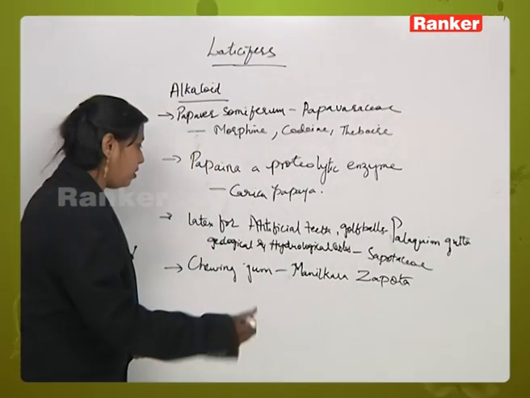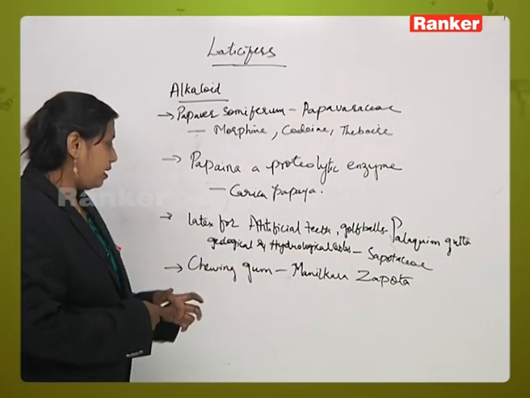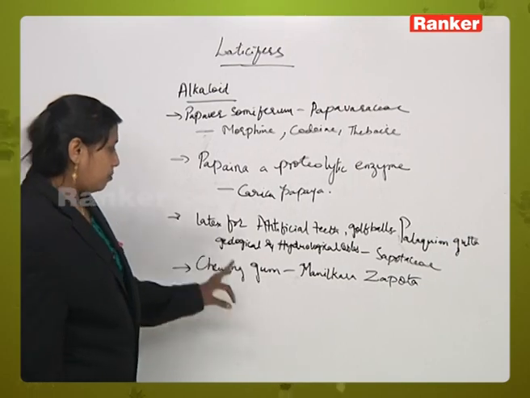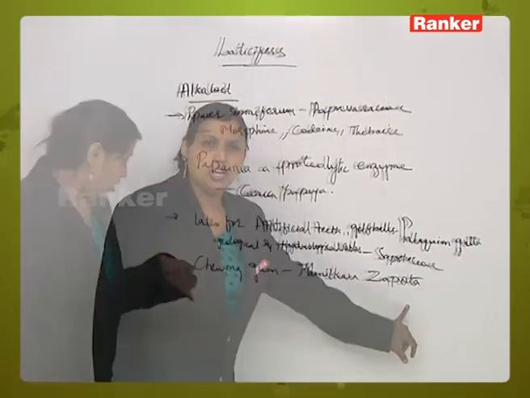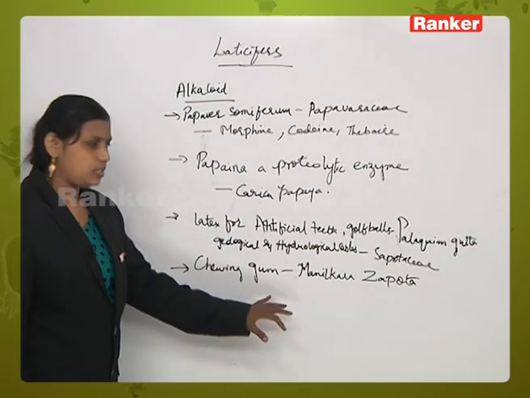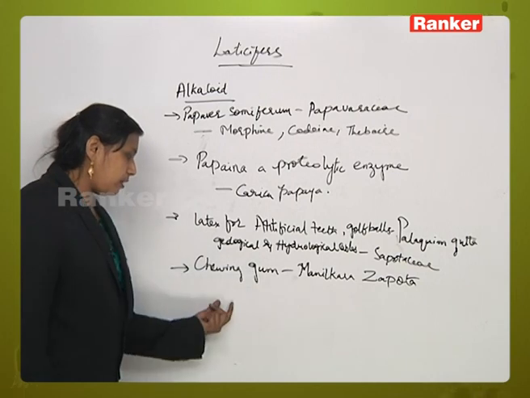In a similar way, one more we have is chewing gum, which we normally keep in our mouth. It is prepared from extracts taken from Manilkara zapota. These are the scientific names of the plants which are used for excreting the material required for the preparation of the chewing gum.